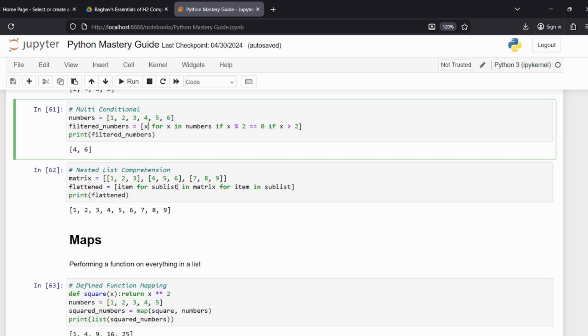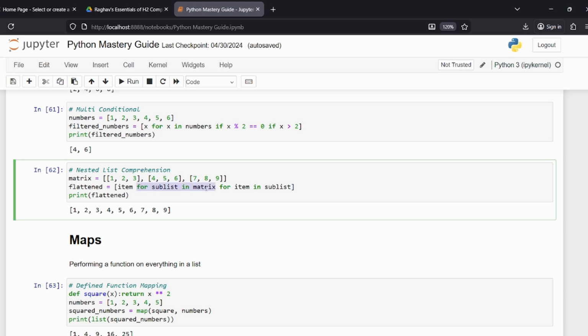Let's break this down. Item is just what do you want inside of here, which means all of the values is item. For sublist in matrix, sublist is this 1, 2, 3, 4, 5, 6, 7, that kind. So for sublist in matrix just means for every single 1, 2, 3, 4, 5, 6, 7, 8, 9 inside of matrix, for every single teeny item inside there, which is 1, 2, 3 inside of 1, 2, 3, 4, 5, 6 inside of 4, 5, 6, and 7, 8, 9 inside of 7, 8, 9.